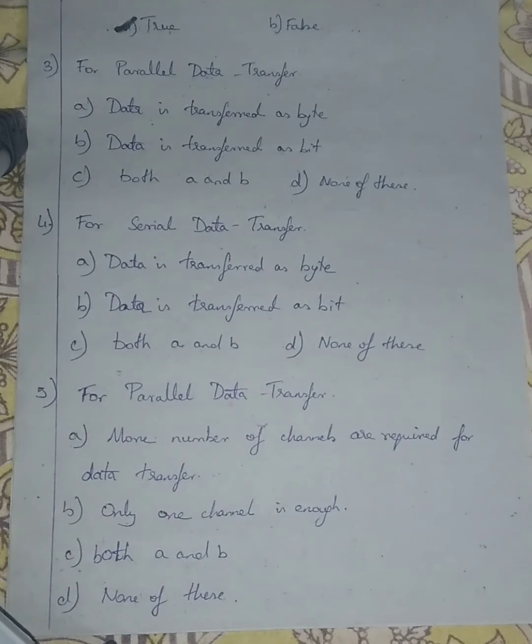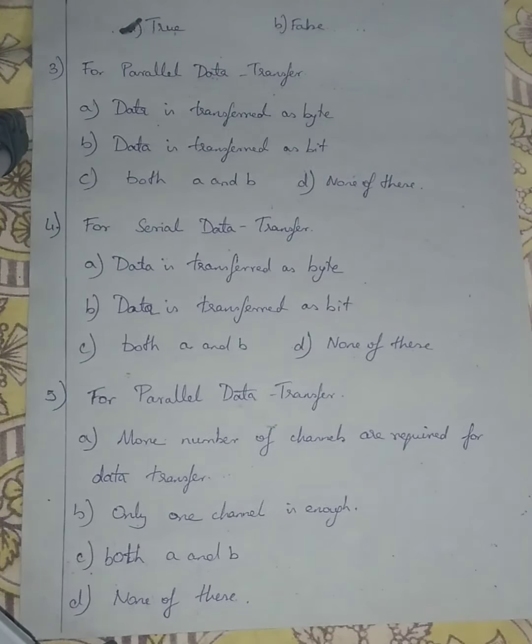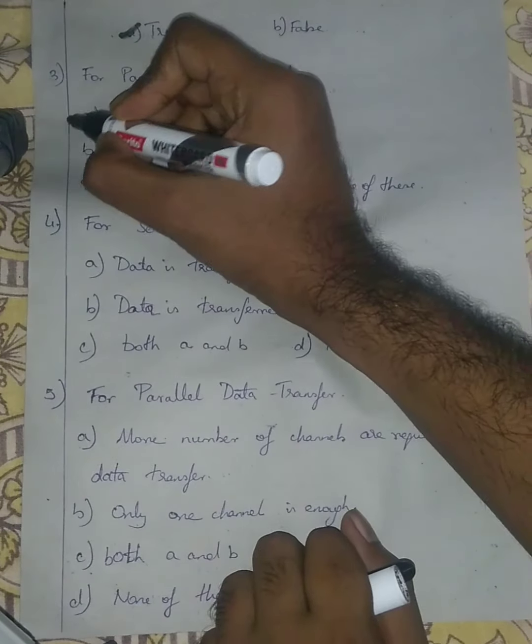Question number 3. For parallel data transfer, option A, data is transferred as byte. Option B, data is transferred as bit. Option C, both A and B. And option D, none of these. In parallel data transfer type, data is transferred as byte. So I'm going with option A, data is transferred as byte.